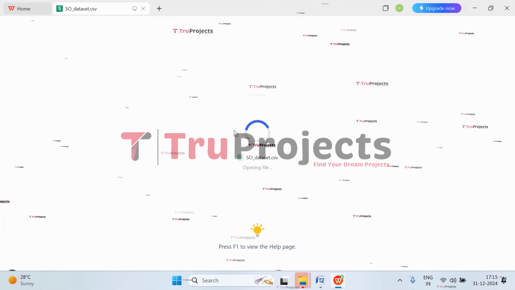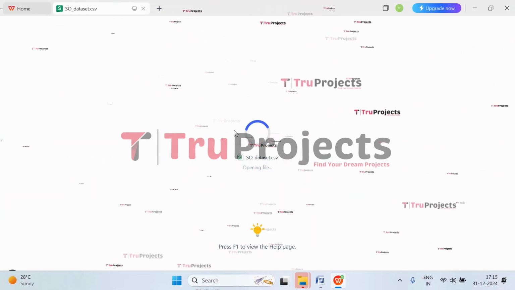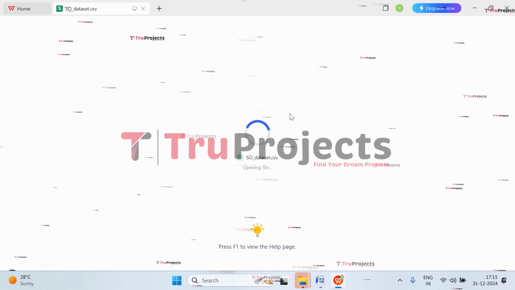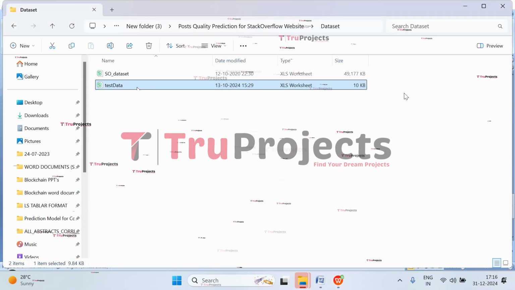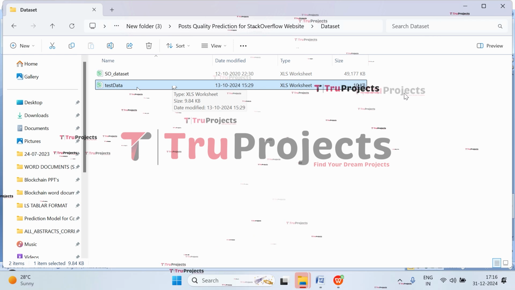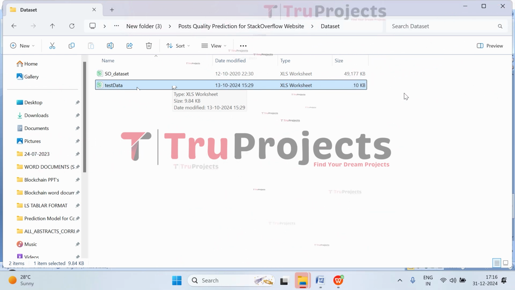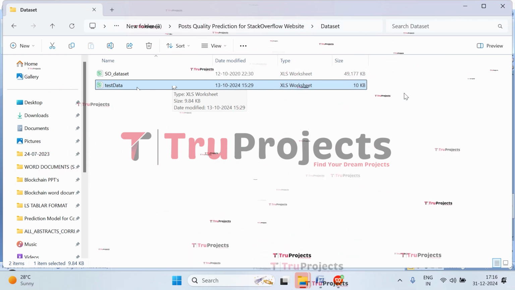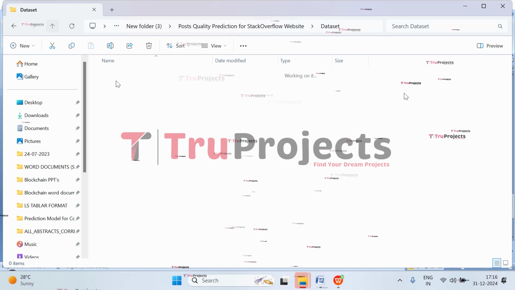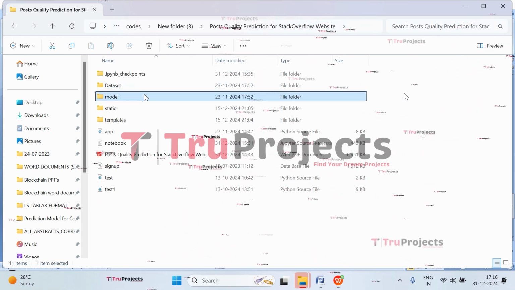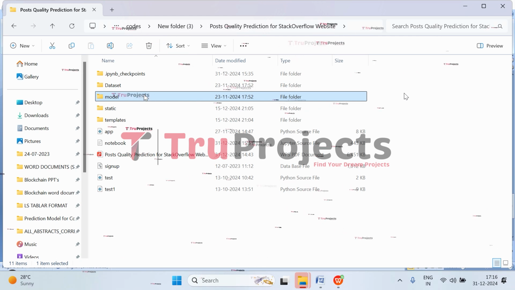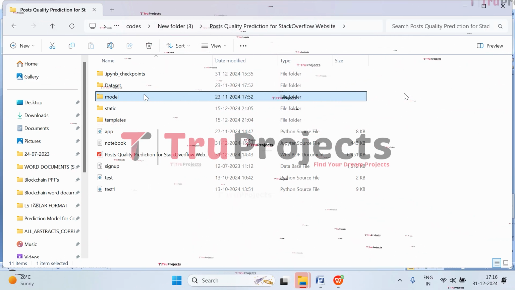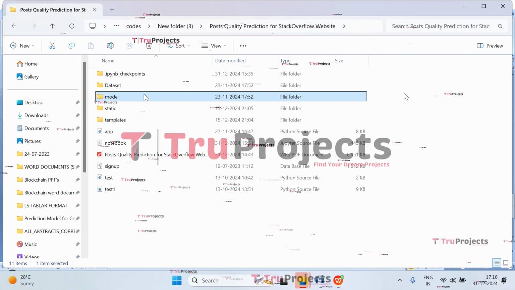It is being buffered. Just wait for a while. Until then, let's minimize and check with the other files. So here in this test data, we have the test cases that we will be using in the front end for predicting the question quality. Let's get back. And here in the model folder, we have the algorithm information that is stored in .h5 files, numpy files, and pickle files, and that will be loaded into the project code during runtime of the application.